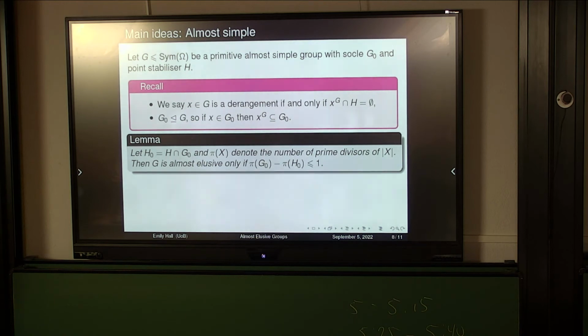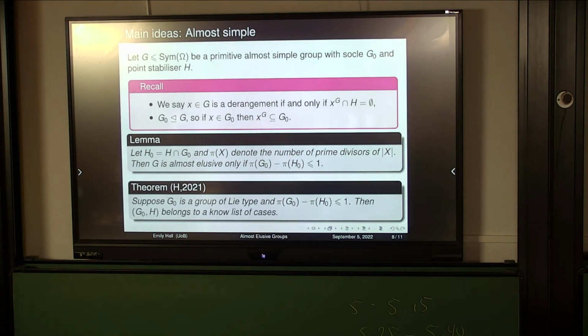So we obviously have alternating, sporadic, and groups of Lie type to consider. For the alternating and sporadic, this is working its way in the background, but initially our approach wasn't to use this fact outright. But where this came in amazingly handy was for the groups of Lie type, because obviously there are many, many groups of Lie type and many, many maximal subgroups. And so a reduction for this was very useful.